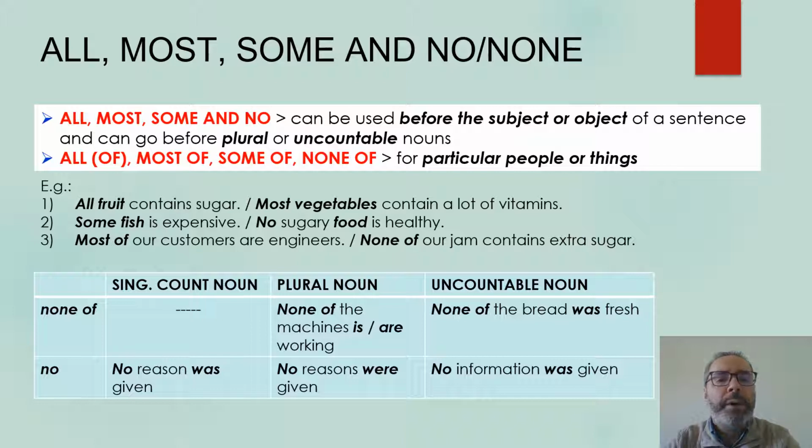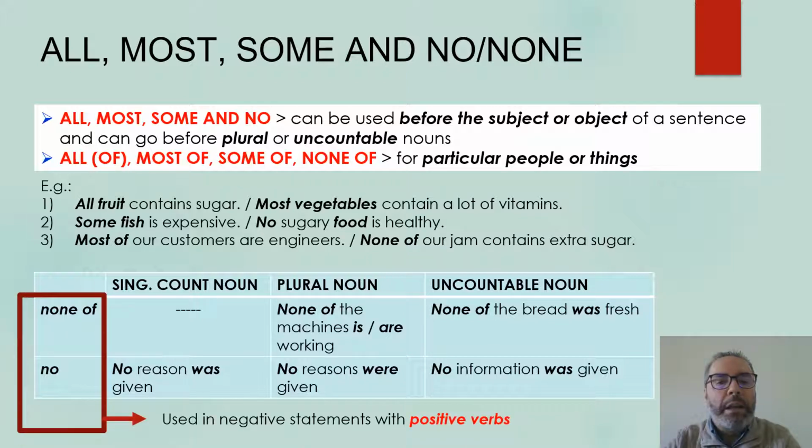None of is impossible with a singular countable noun. It can be used with plural nouns or uncountable nouns, as we can see in the table. No can be used with singular countable nouns, plural nouns, or uncountable nouns. Here we find some examples. None of and no are used in negative statements with positive verbs. The verbs are in positive forms.